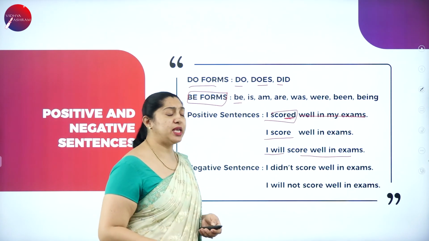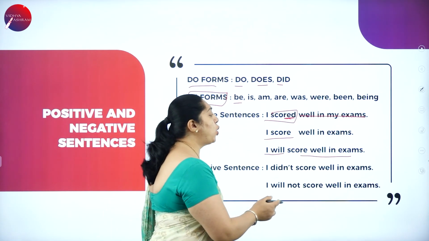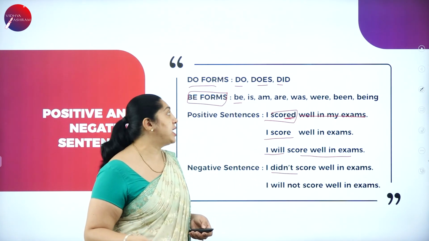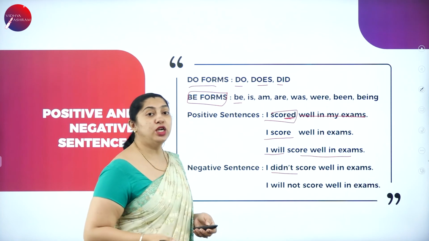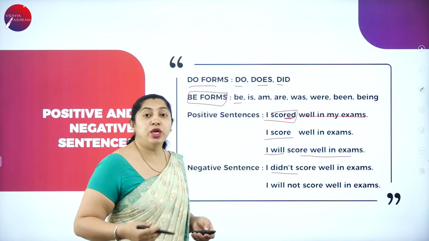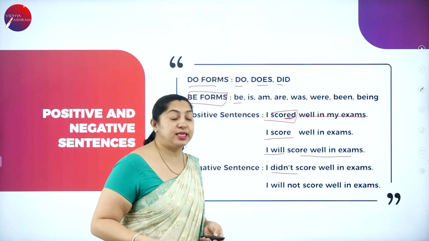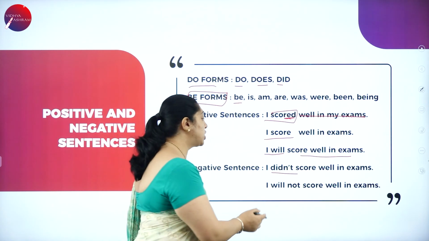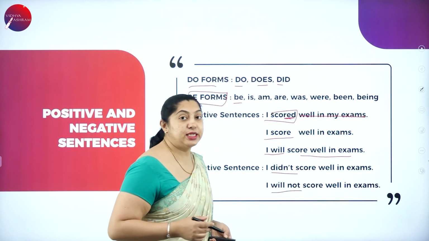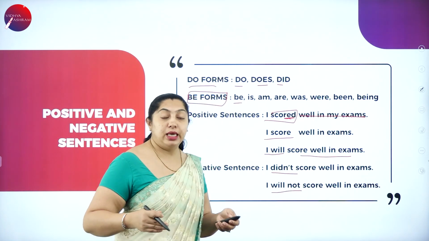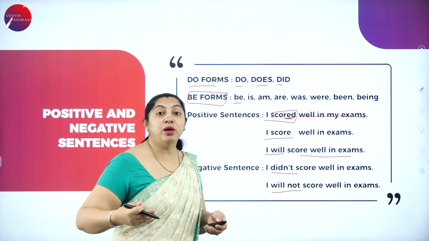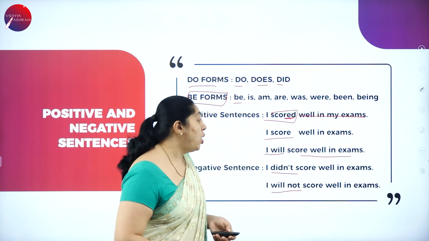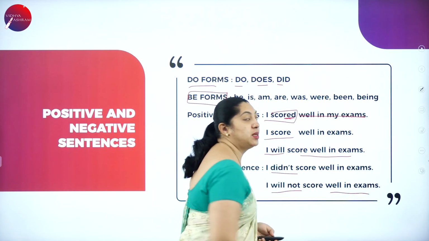What is a negative sentence here? I did not score well in exams. Did not, so it is the negative sense. As I told, it is in the do forms. I did not. He couldn't do well in his exams. I will not score well in exams. I will not score here. He is just saying about the future perfect continuous tense, saying that I will not. I am not able to score well in my exams.